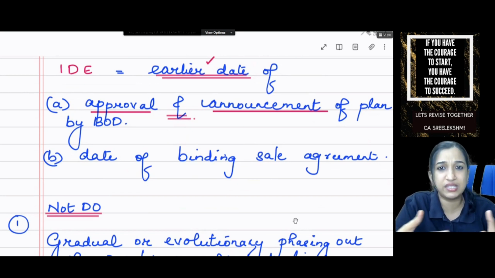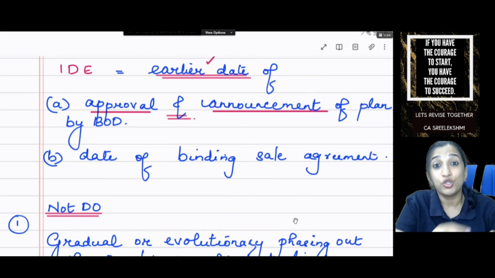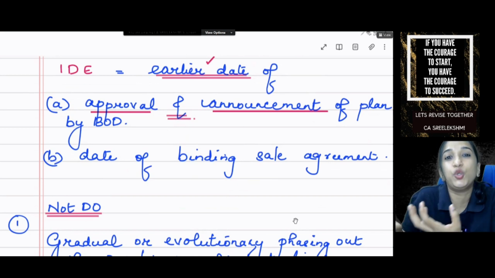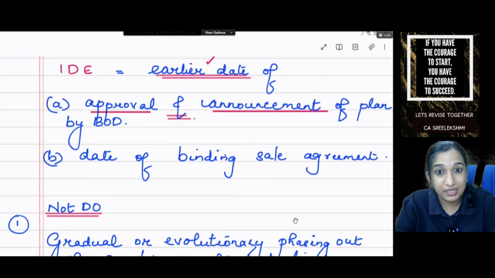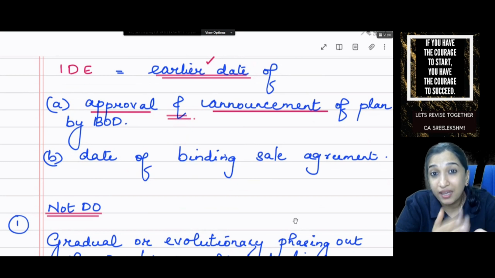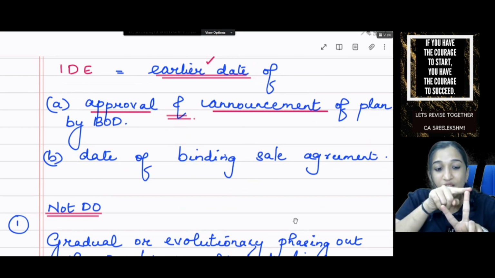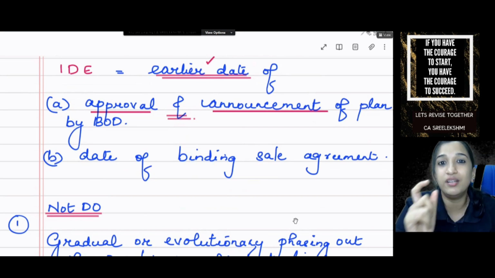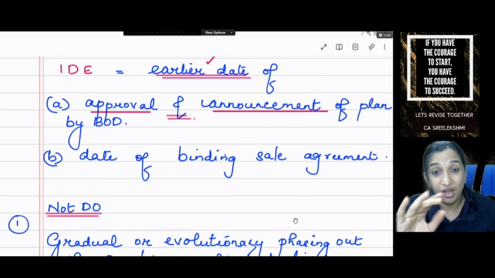I didn't understand what is this. So food division, you are stopping. So all these assets and liabilities, you say for example, you have agreed to sell to another party. What is the date of that agreement with the buyer? On which date you have entered into the agreement with the buyer to sell this? So take these 2 dates, whichever is earlier, that date is called as initial disclosure event date.